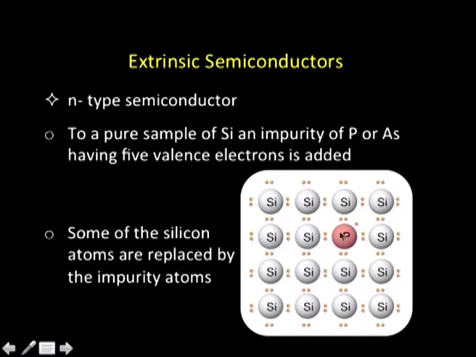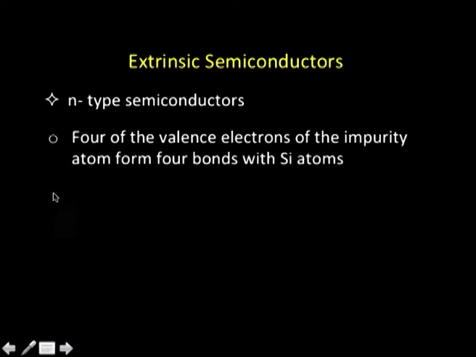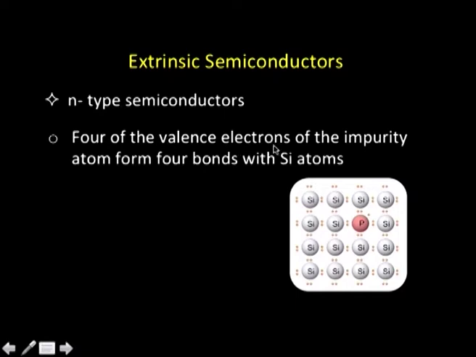So, when we introduce this kind of dopant into silicon, some of the silicon atoms are replaced by the impurity atoms. It is shown here that they all are silicon atoms. One of the silicon atoms has been replaced by a phosphorus atom, that is, an atom of the impurity. It could be phosphorus or arsenic or whatever. Now, 4 of the valence electrons of the impurity form 4 bonds with the silicon atoms.